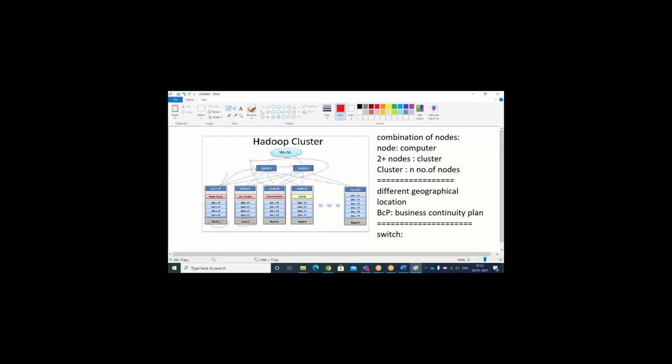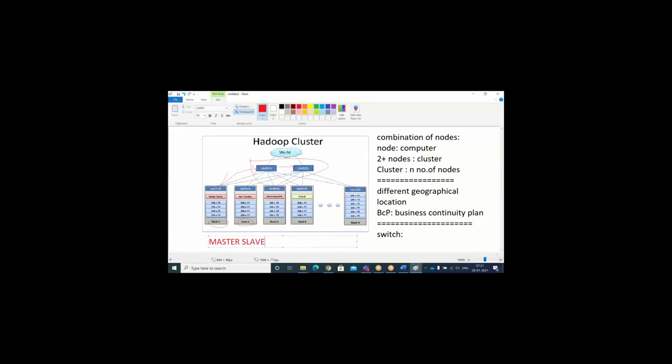In the Hadoop cluster, as I said, it follows the master-slave architecture. Here the master node is the name node, and the slave node is the data node.